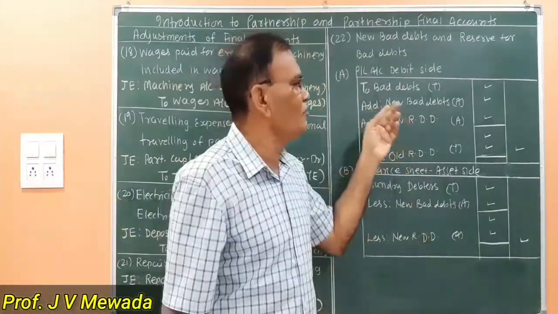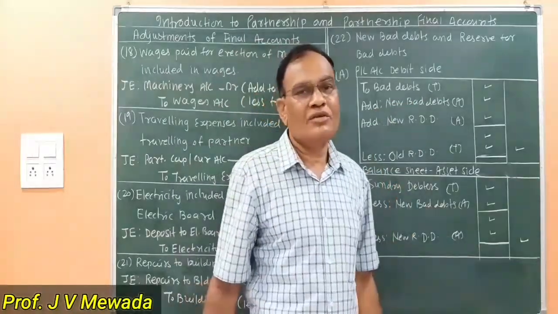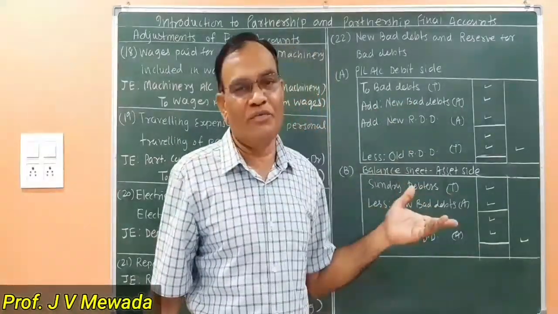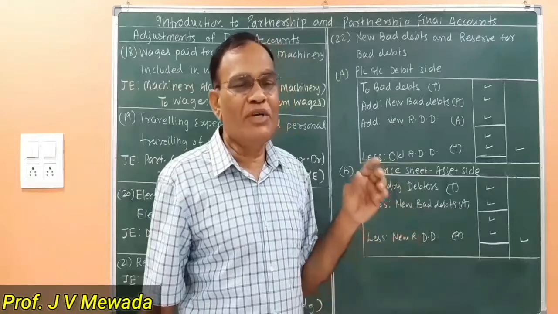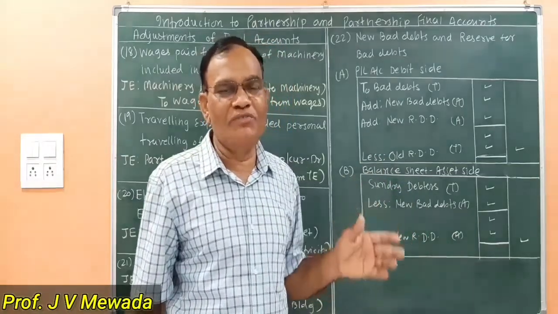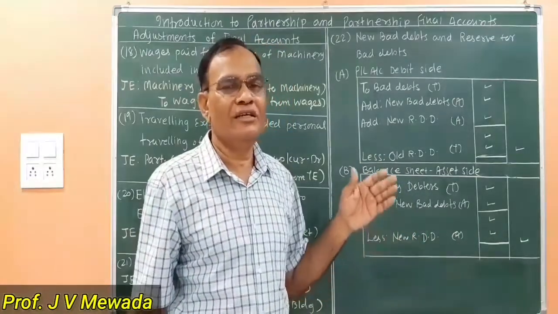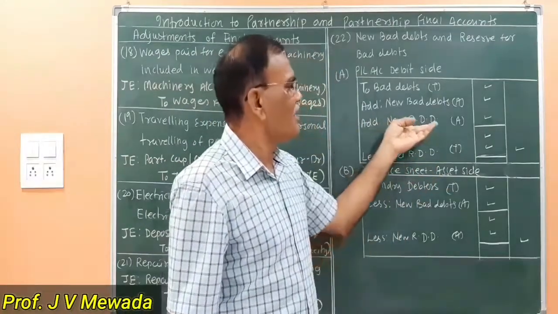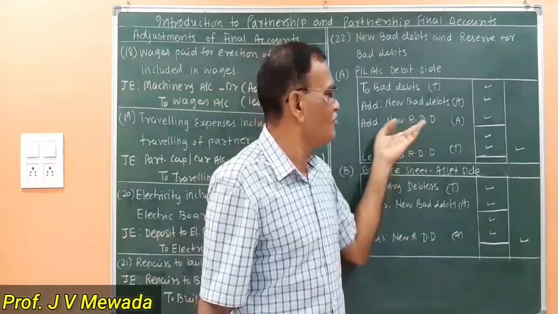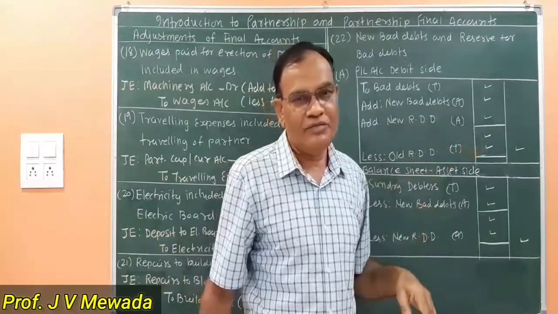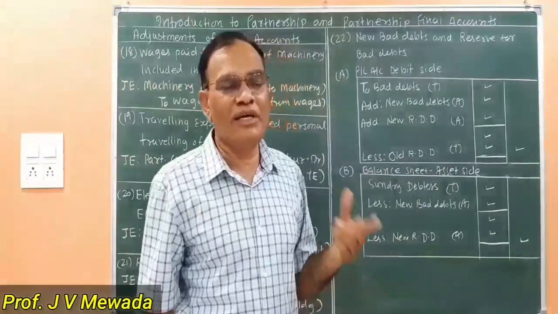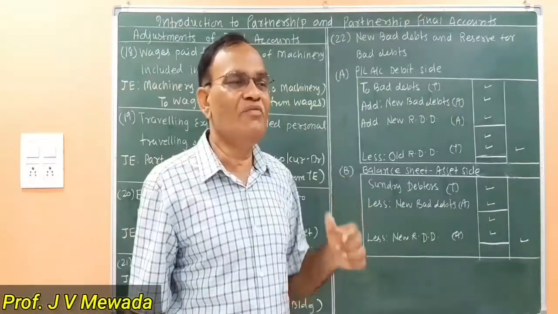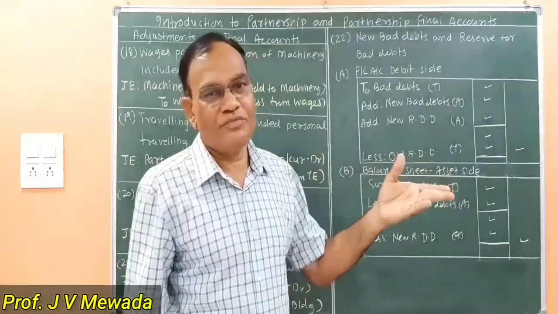New bad debt is a loss which was not confirmed, but now after preparing the trial balance we got the information and now we are writing the bad debts. And reserve for bad debts, new reserve for bad debts, or you can say new RDD, is the assumption that we are making that there will be further loss in future.